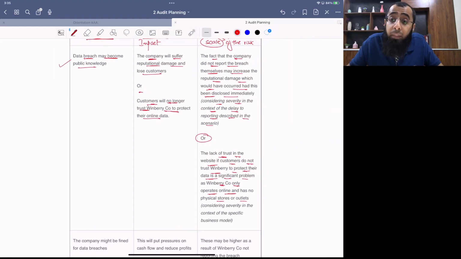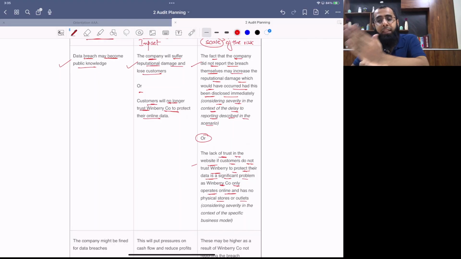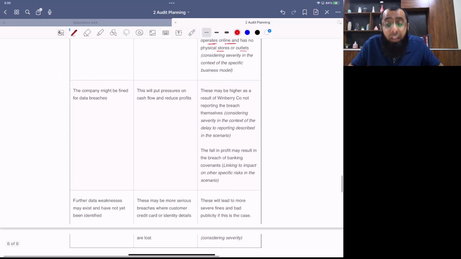Identify: if it comes into public knowledge. Impact: reputational damage. Scale of the risk: you are hiding it, or you can write that the customers will lose trust. Okay. So see, exactly the same writing approach which we followed. Identify, impact, scale of the risk. Identify, impact, scale of the risk. So just try and understand the approach.